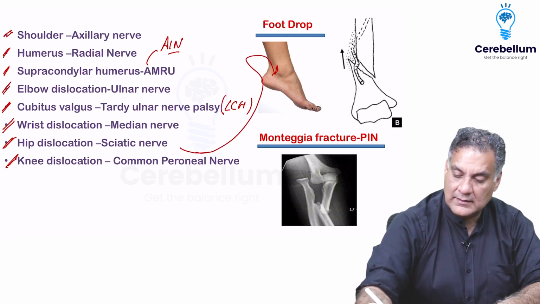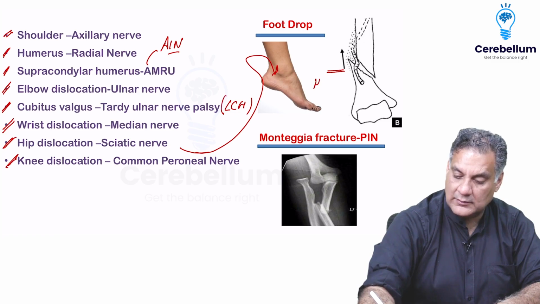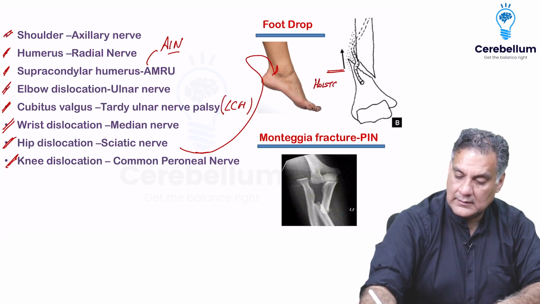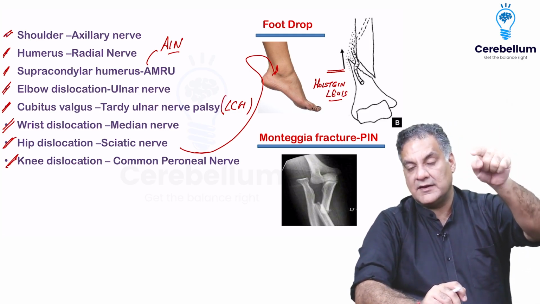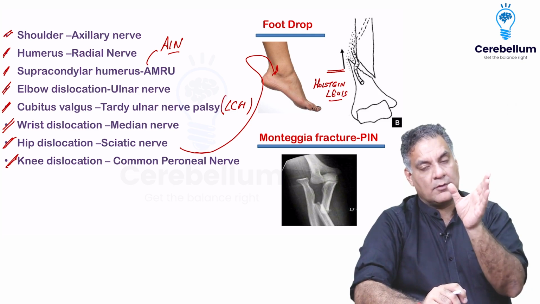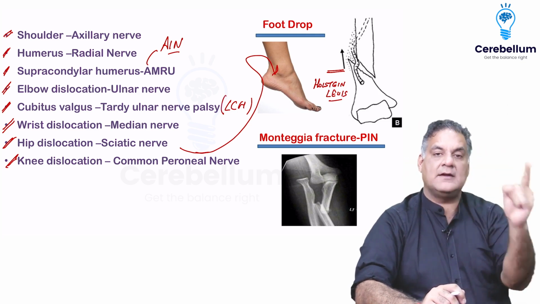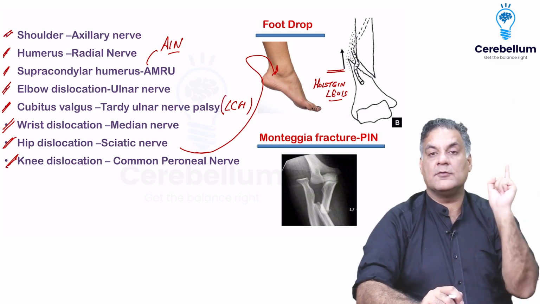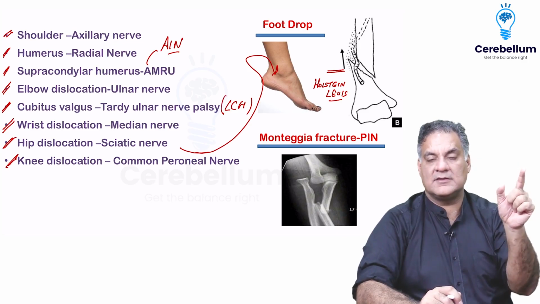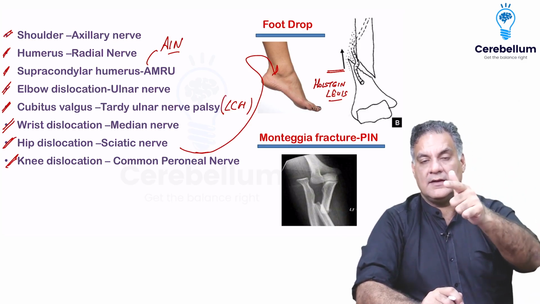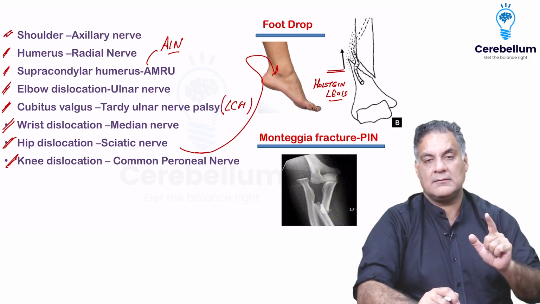And this is what I was telling you about, the sign of Holstein-Lewis: at the lower 1/3 of the shaft of the humerus, the radial nerve comes from the posterior compartment to the anterior, and it is fixed. That's the area where it's more prone to get damaged as compared to the spiral groove. Whatever is fixed will get more damage, like the medial meniscus is more fixed in the capsule, so more damage in the knee. The radial nerve at this junction is fixed at the lower 1/3, so more damage.